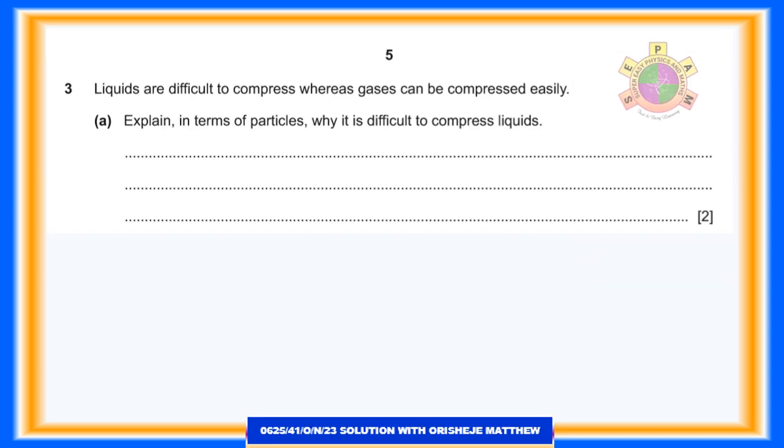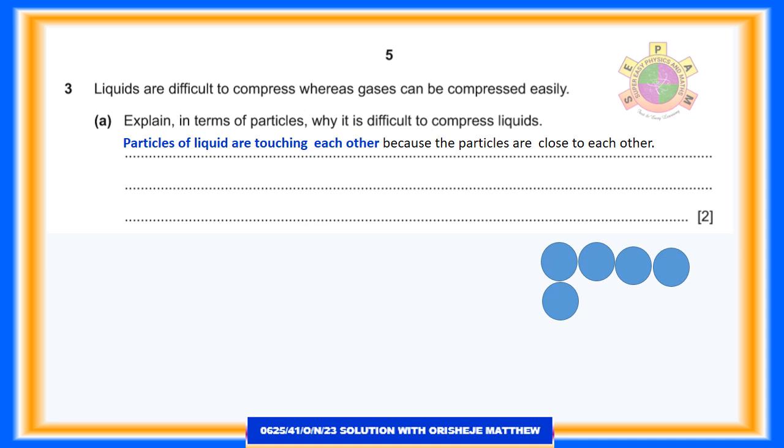Question 3 is on pressure under liquid, mass and weight. Liquids are difficult to compress, whereas gases can be compressed easily. Question 3a. Explain, in terms of particles, why it is difficult to compress liquids. 2 marks. Answer. Particles of liquid are touching each other because the particles are close to each other. The forces of repulsion between particles of liquid are large.